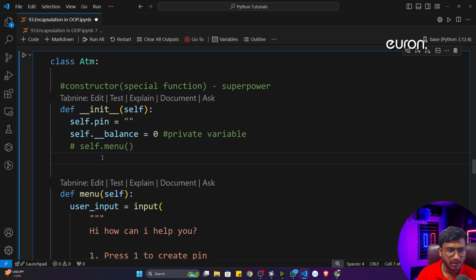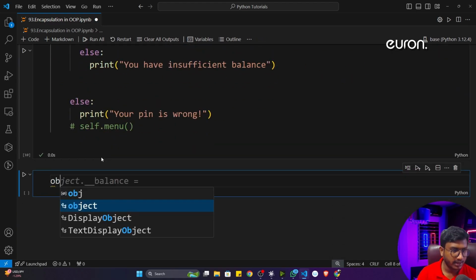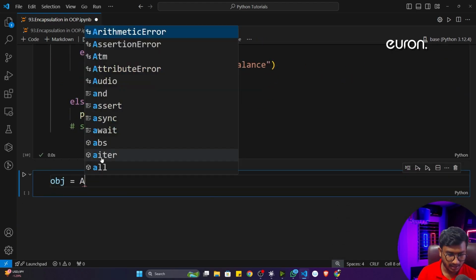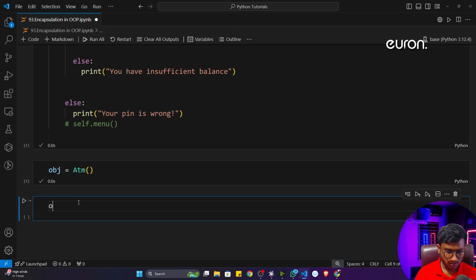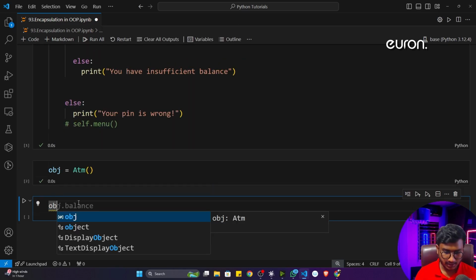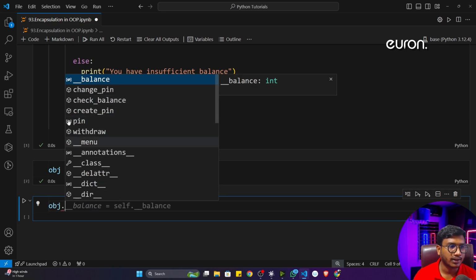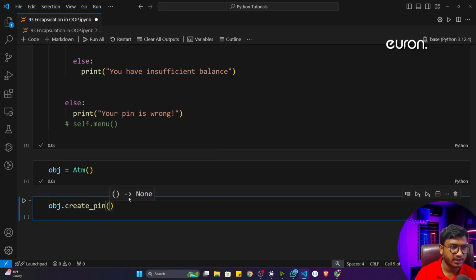Now see what will happen. If I execute the code and again define the object of this ATM machine, and your junior programmer defines the object and presses the dot, he will again be able to see all the variables and methods you have defined in this class. Now balance has this underscore sign. That means your junior programmer will get to know that my senior programmer is using a private variable in his class.